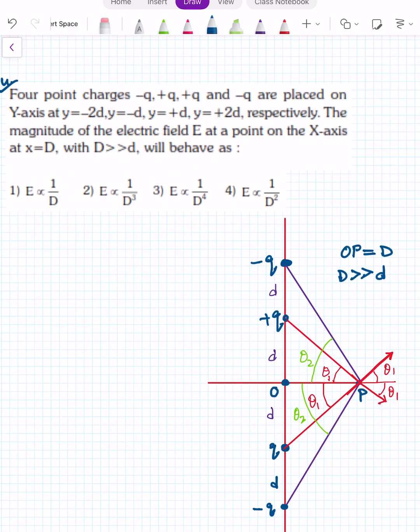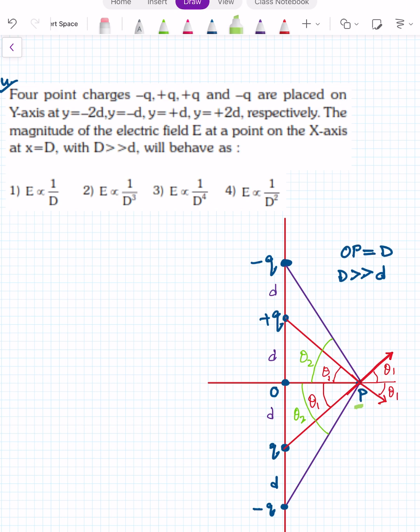Now let's take the next question. In this question, it is mentioned there are 4 point charges, minus Q, Q, plus Q, and minus Q, placed on the y-axis at y equal to minus 2d, minus d, plus d, and plus 2d. Now we have to find the resultant electric field due to these 4 charges at point P, which is on the x-axis at a distance of capital D from the origin.